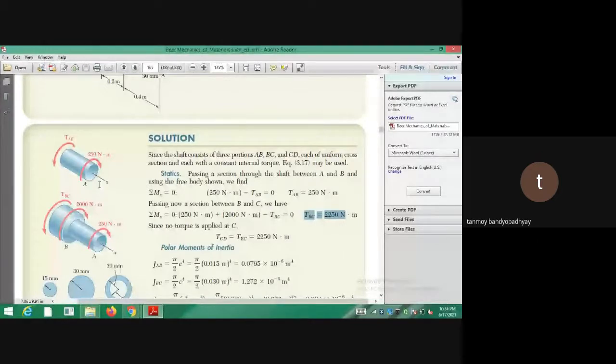So that is why I will be doing one problem from the exercise, where you can see that the value actually comes out to be negative. But in this case, all the values are positive, so you won't appreciate my point.